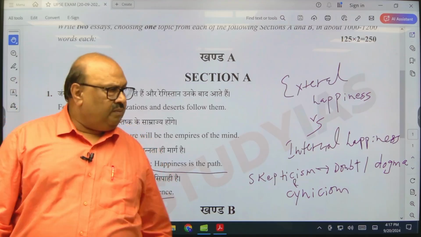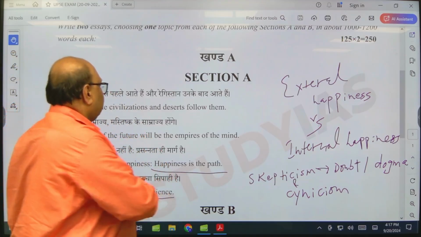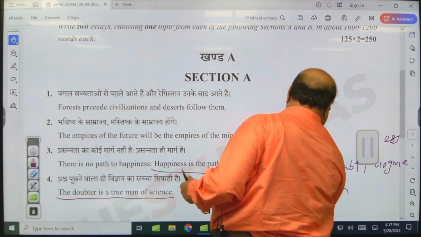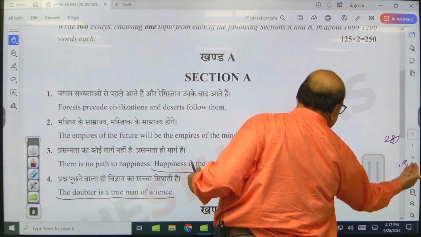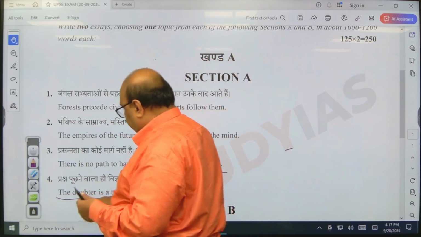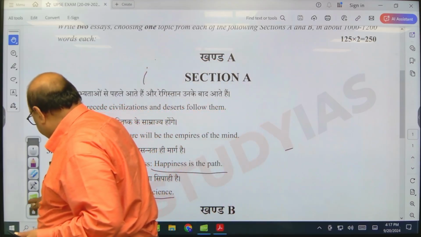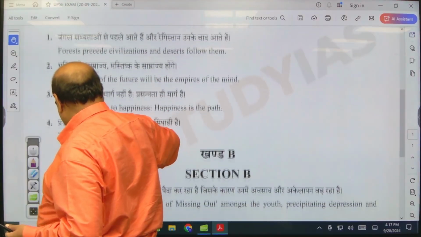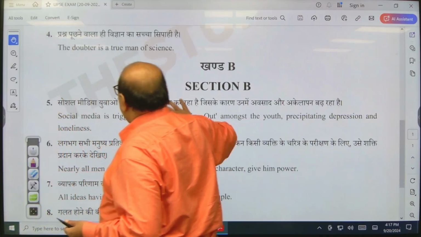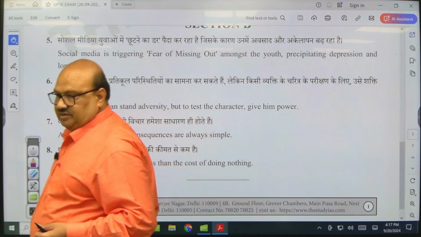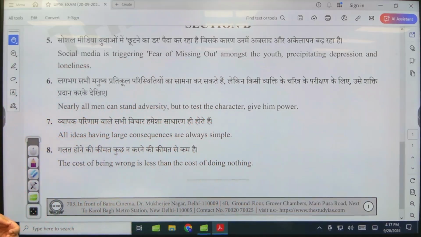Okay, so now we move to the second section. This is question number 5 to 8, the second section of the GS paper.